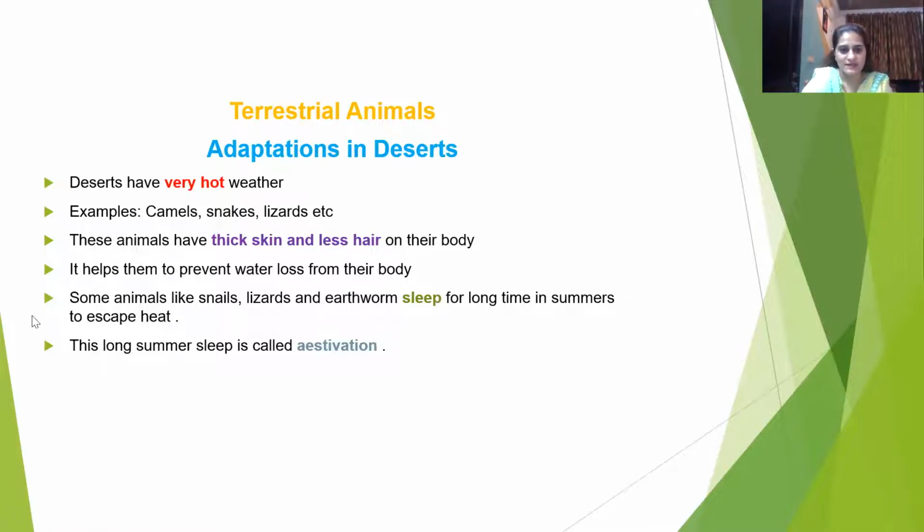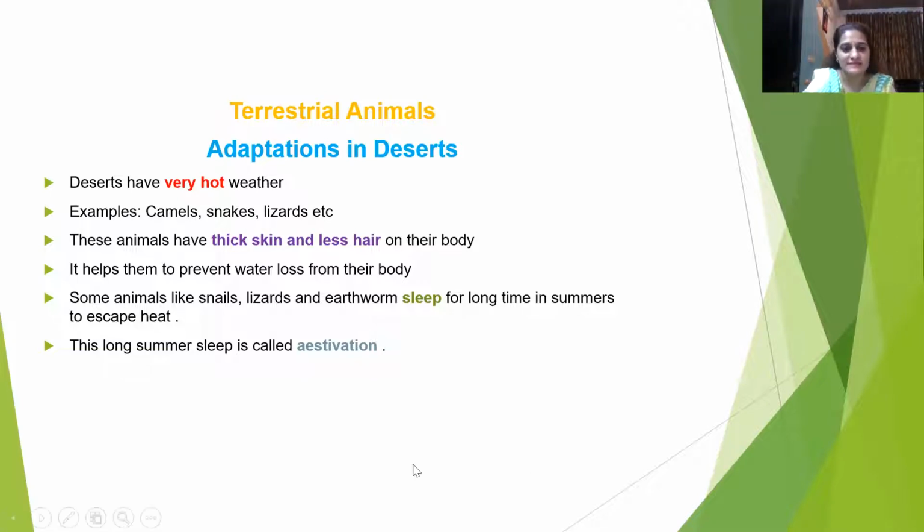Then the next habitat is desert. Desert is very hot. They have very hot weather. A few examples here are camels, snakes, lizards. These animals also have thick skin like that of mountain animals and polar region animals, but they have very little hair. Mountain animals have a large amount of hair, but these animals, to keep their body cool, have very little hair, and they have thick skin so that they can prevent water loss from their body.